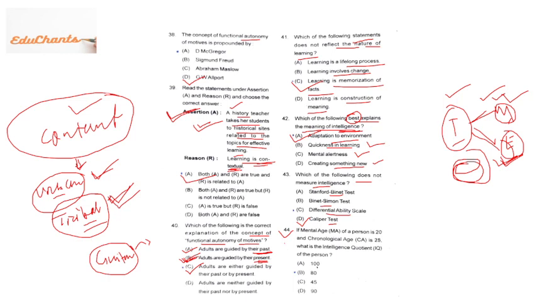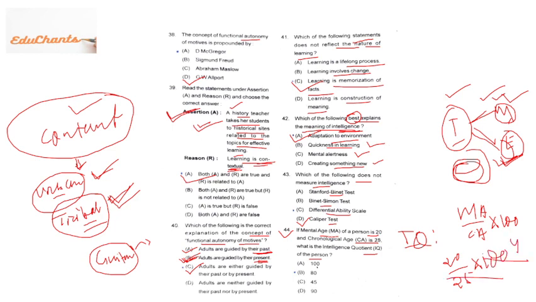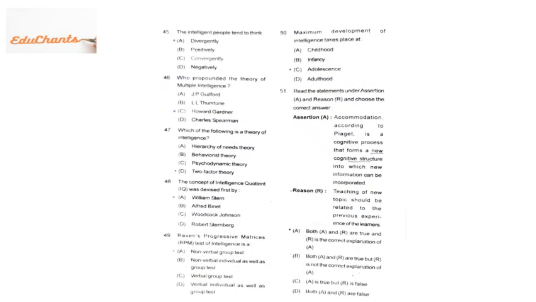Now, favorite question: if the mental age of a person is 20, but chronological age is 25, what is the intelligent quotient of the person? We know the formula of IQ. I have already told you. IQ is equal to MA upon CA into 100. Given MA is 20, CA is 25, into 100. So 25 fours are 100, 20 by 25 is 0.8, so the answer is 80. Clear? Okay, moving on to the next question.